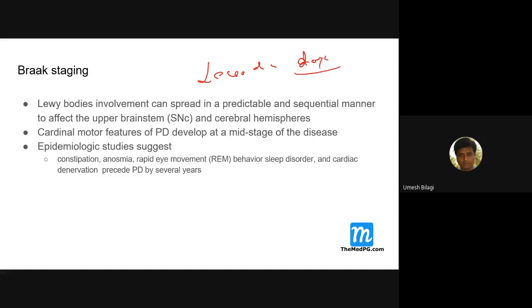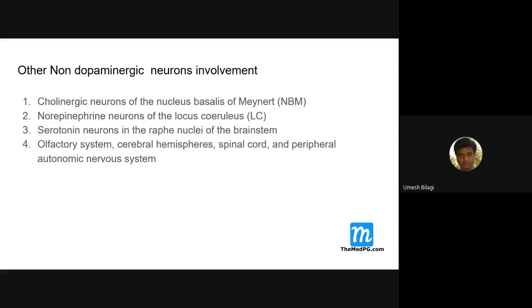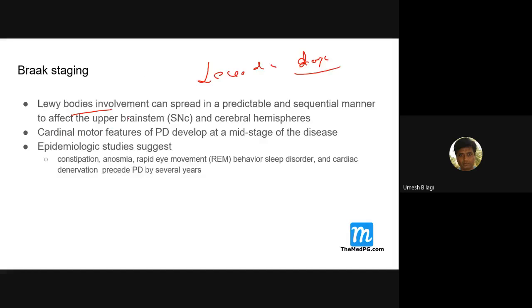It will increase the dopa in the striatum. That's what it does. But the cholinergic, norepinephrine and serotonin neuron problems are not solved by levodopa, which is the drug we use for treating Parkinson's, because other things are also involved.